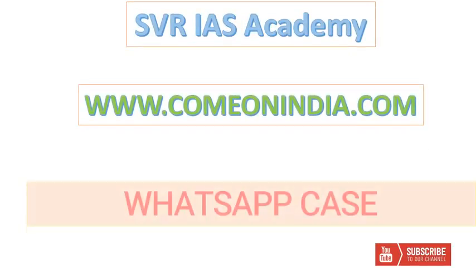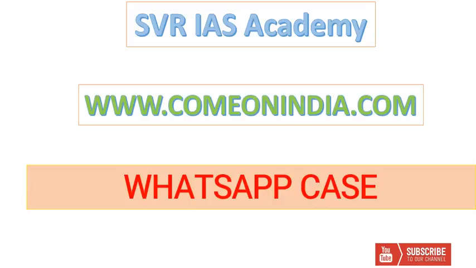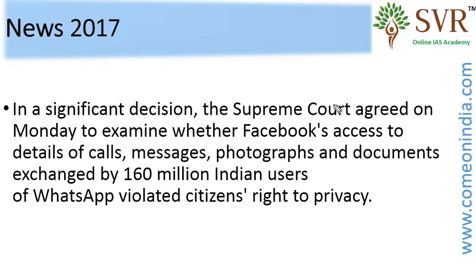Now we'll move to the fourth and last topic of the day, that is the WhatsApp case. What is the background? WhatsApp was started in 2010 and it emerged as the largest instant message app.